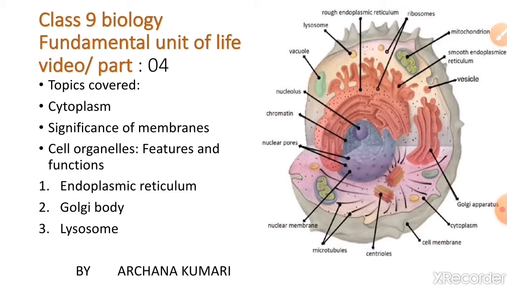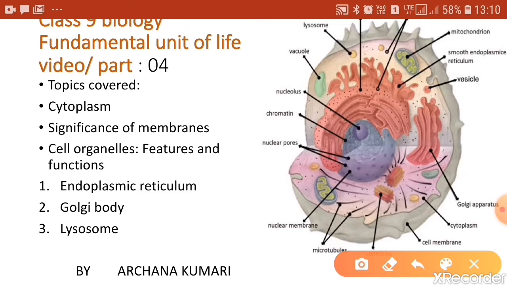Students, in my previous video I had discussed the features and functions of the nucleus and about prokaryotic and eukaryotic cells. In this video I will be telling you about the cytoplasm, the features and functions of cytoplasm will be discussed. Then I will be telling you about the significance of membranes in eukaryotic organisms. Then the features and functions of some of the cell organelles like endoplasmic reticulum, Golgi bodies and lysosomes will be discussed. At the end of this video, there is a small assignment that is to be done in your bio copy.